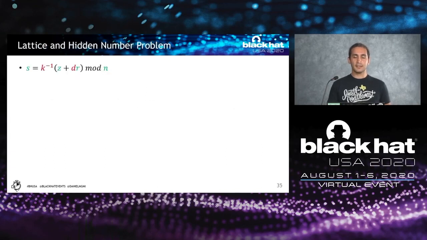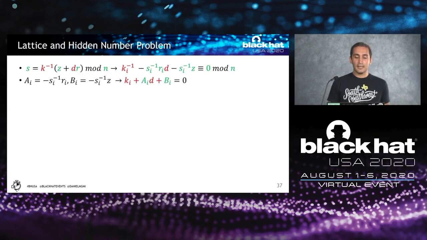I'm not going to get into the details of how lattices work. There is a lot of mathematics behind that, and it's beyond the scope of this talk. But the idea is that we can rewrite the ECDSA equation we showed earlier as a simpler equation that has some known values and some unknown values. When we replace the known values with simple variables, we have an equation with 2 unknowns. We cannot simply calculate either of them, because we need at least one of them to calculate the other. But the reality is we have some information about the value of the nonce, or Ki.